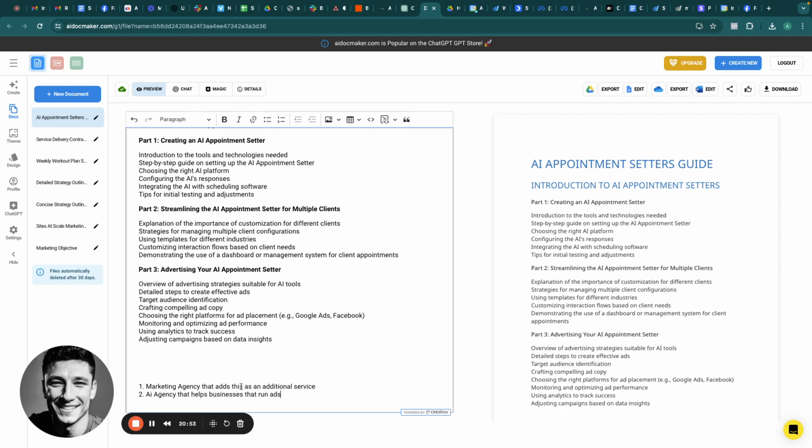But if you want to charge a little bit higher ticket for setup fees, et cetera, on the front end for your marketing agency and keep those higher ticket retainers for the amount of work that you're going to be doing along with the marketing, then this is also a good way to go. Plus, if you're already an existing marketing agency owner, this is just something that you can add on to your services. So these are the two ways, in my opinion, that you can do it. Now, either way, these ads are going to work perfectly for you.